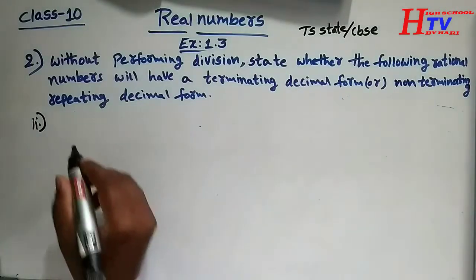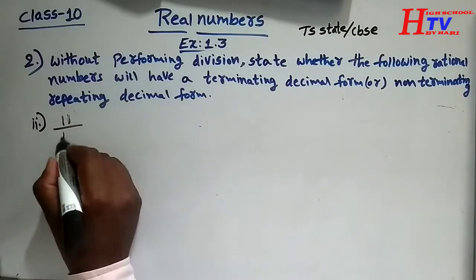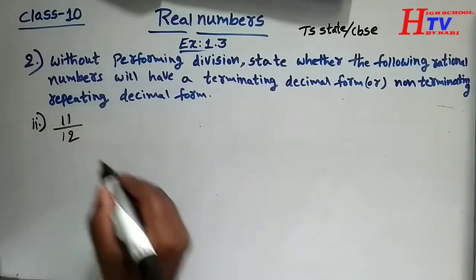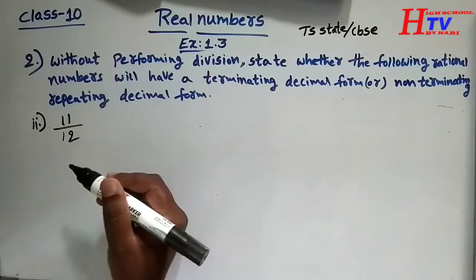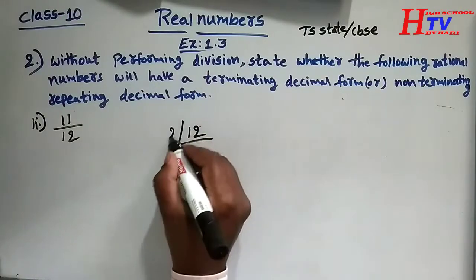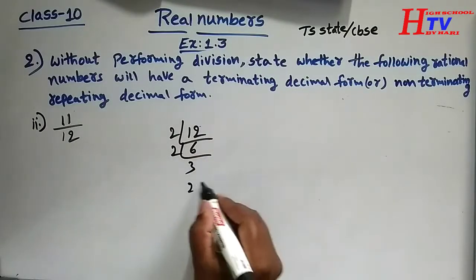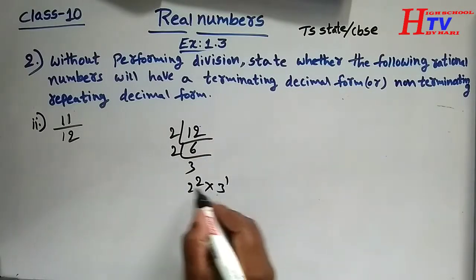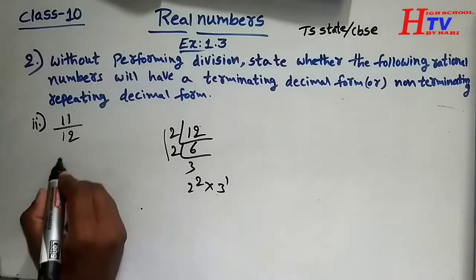Now the second question is 11 by 12. First find the prime factorization of 12 by the division method. 2 6s are 12, 2 3s are 6. This prime factorization is 2 square into 3 power 1.